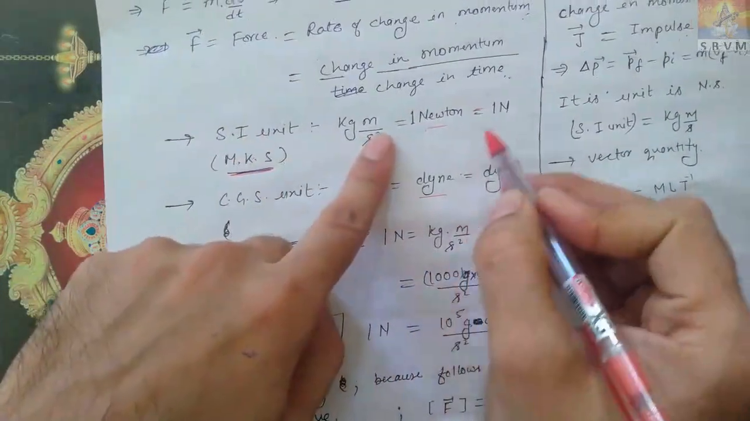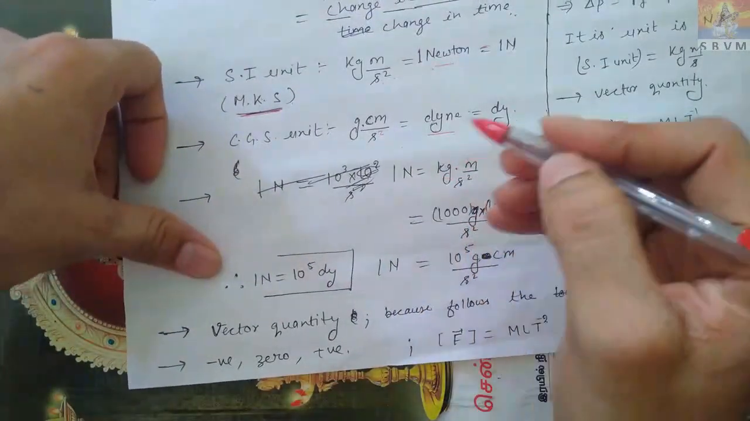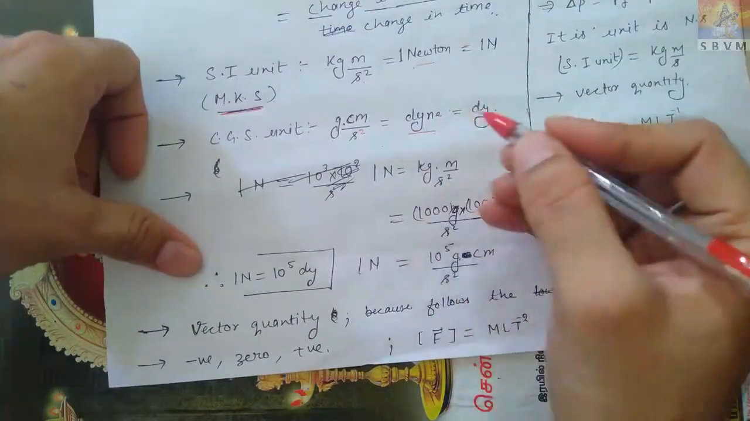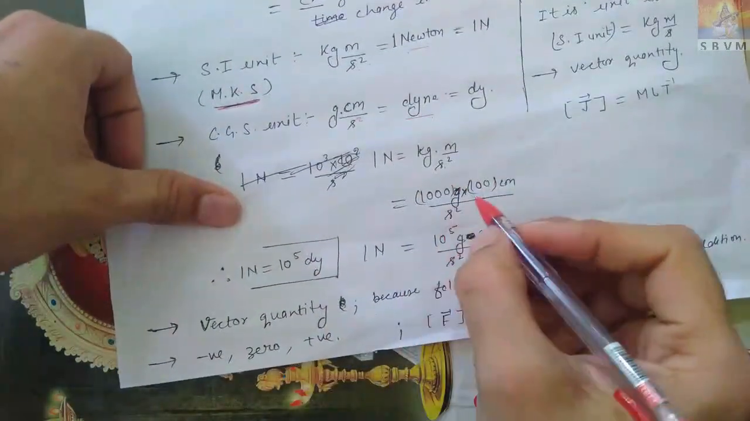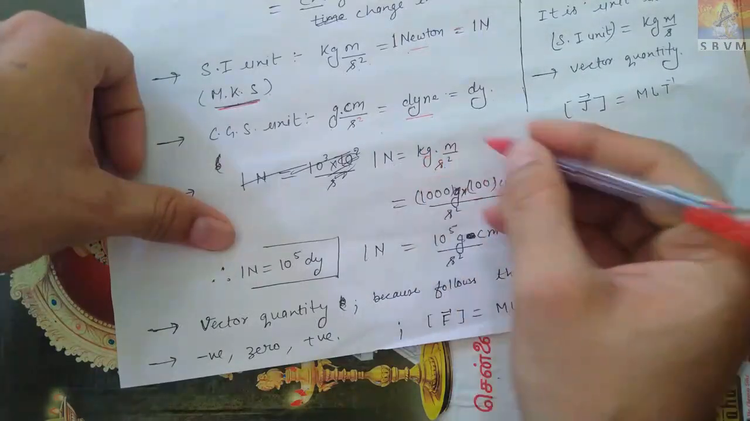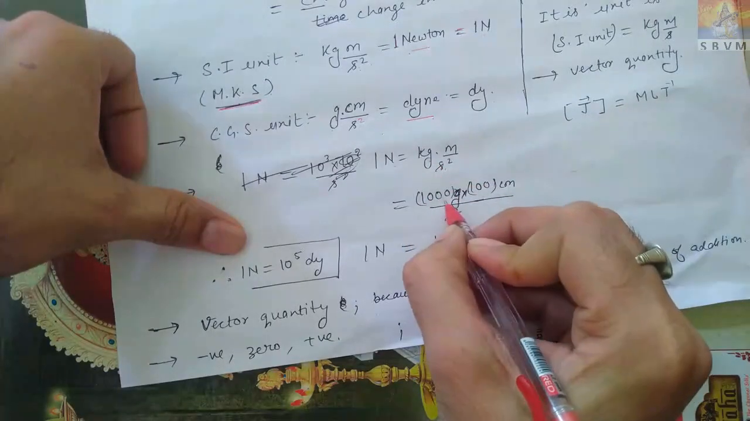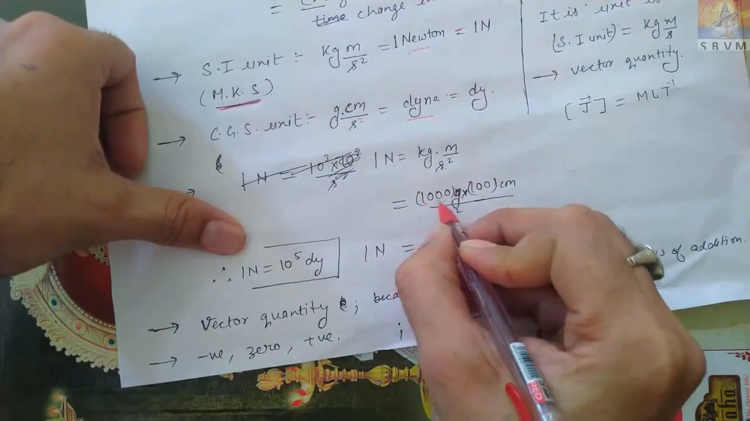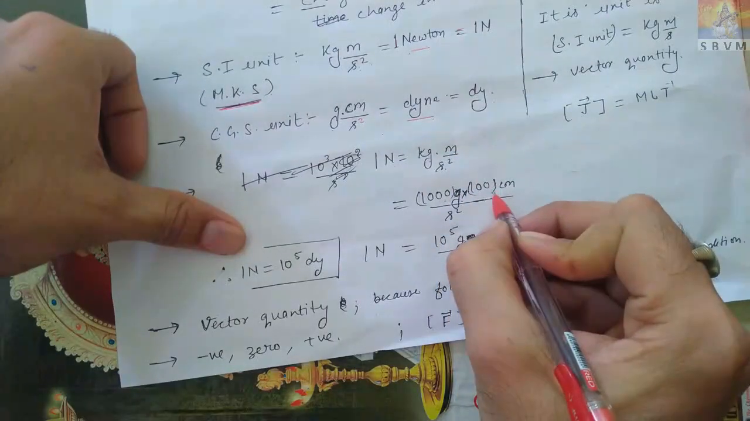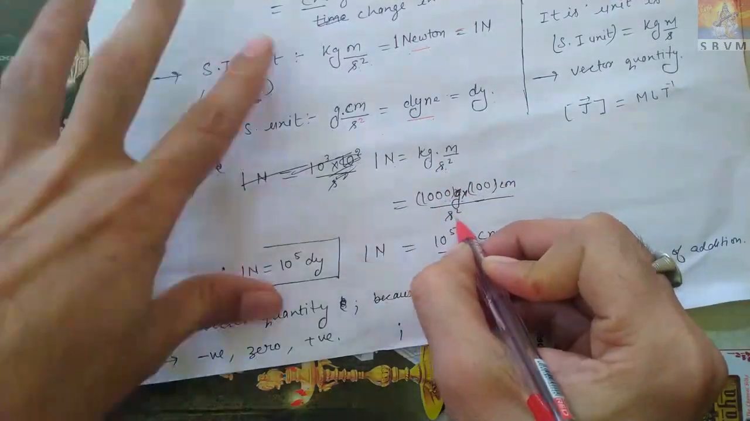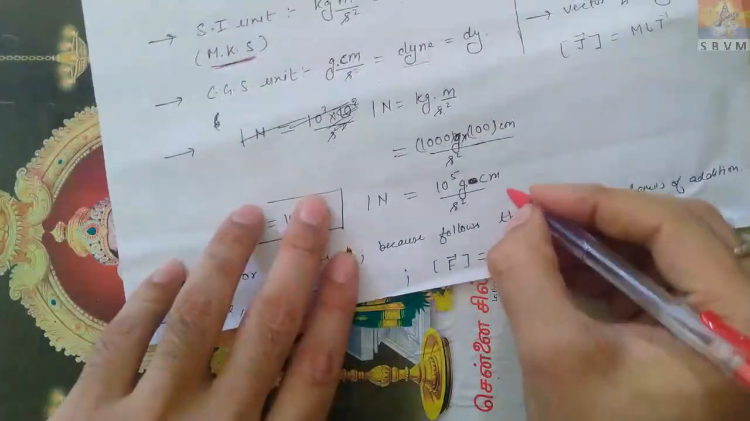The standard unit of force is Newton. Many books and exams ask for the conversion between 1 Newton and dyne. So 1 Newton means kg meter per second square. Now I will convert this into grams. 1 kg is equal to how many grams? 10 to the power 3 grams, 1000 grams. 1 meter is equal to how many centimeters? 100 centimeters. Second, no need to convert. So totally it becomes 10 to the power 5 gram centimeter per second square.